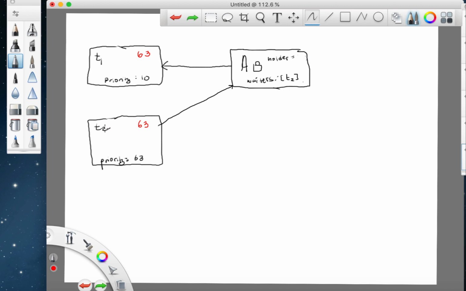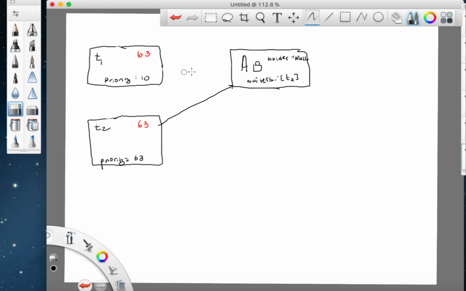It would take someone off the waiters list and say that they should go next, and now T2, at 63, would be able to run at some point, and it would be able to acquire the lock A. It would take itself out of the waiters list, it would set itself up as the holder, etc., etc., etc.